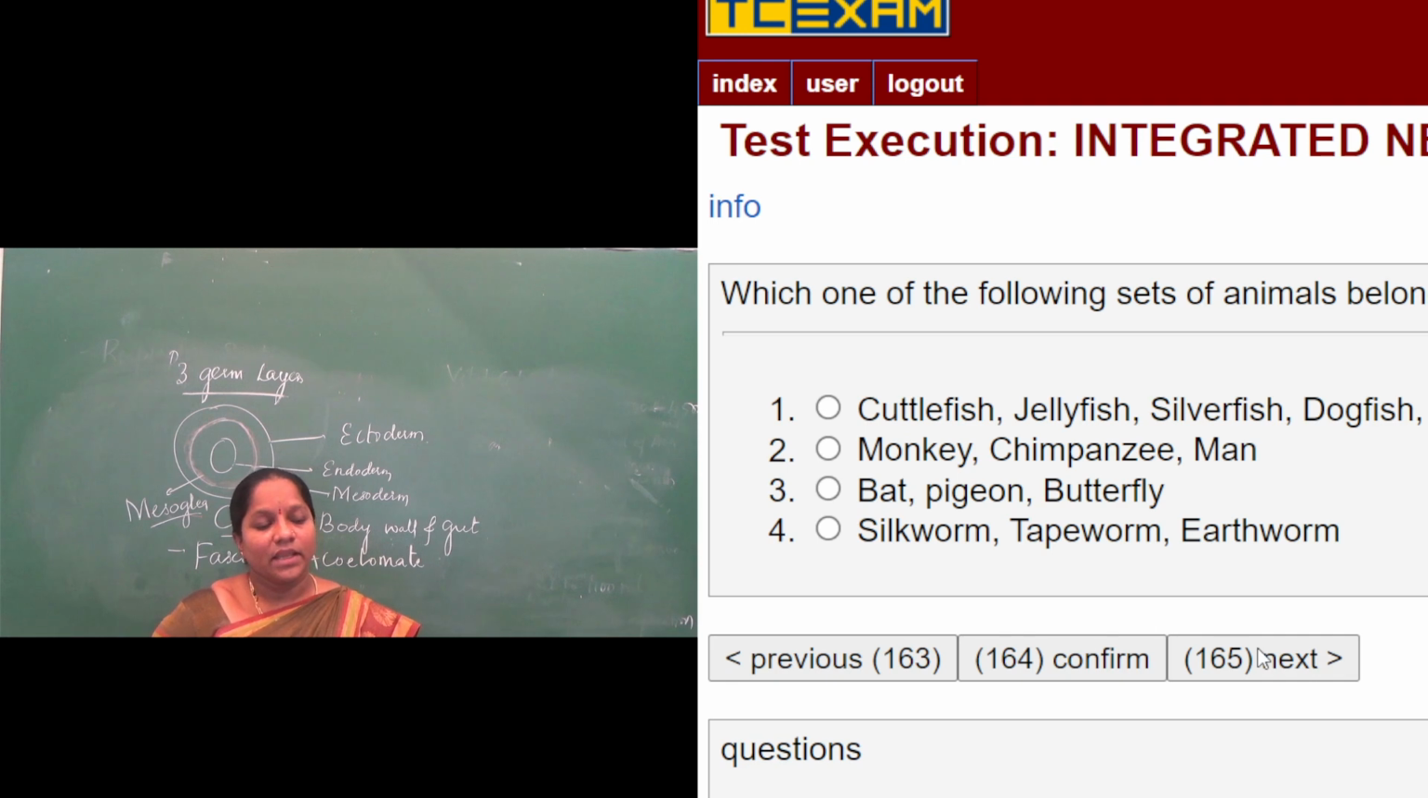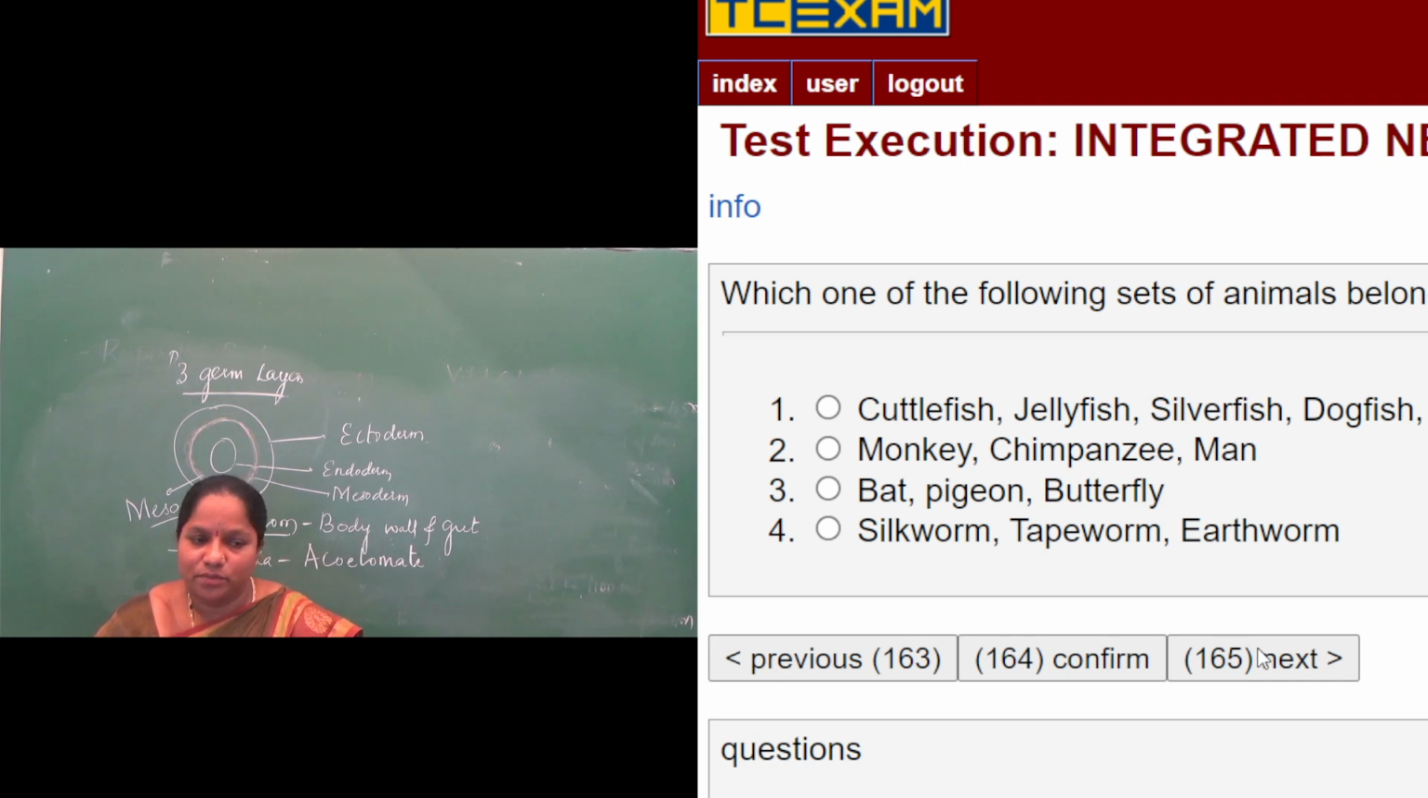That is wrong. Second option, monkey, chimpanzee, man. See here. Monkey, chimpanzee, man all belong to the same taxonomic group. They belong to the class Mammalia. That is correct. Monkey, chimpanzee, man belong to the same taxonomic group called class Mammalia. The second option is correct.